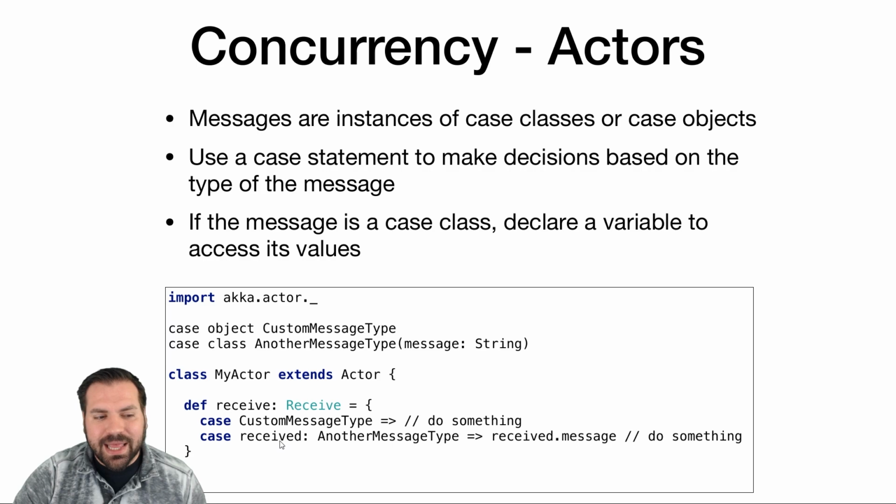So if it's a case class, we're going to declare a variable. If it's a case object, we just specify the type. And this can be read as a big if, else if block. If this is the type, do this. Else if this is the type, store the message in a variable, and then do this. Else, nothing else.